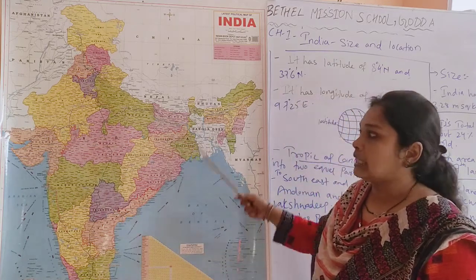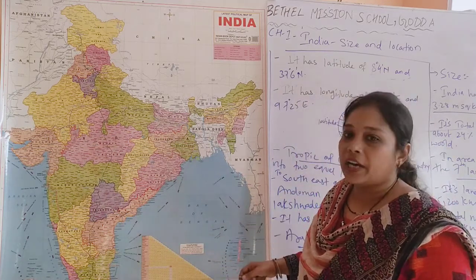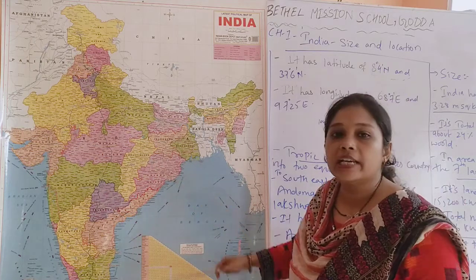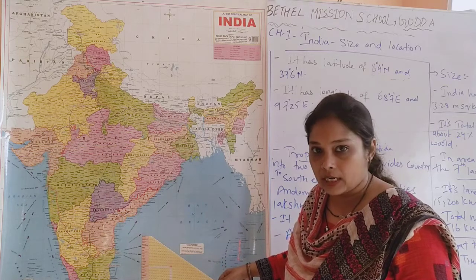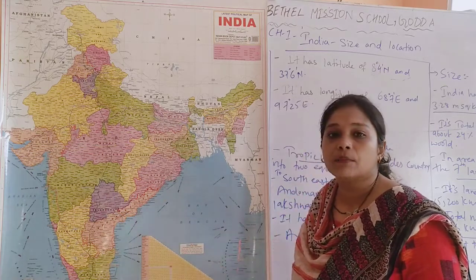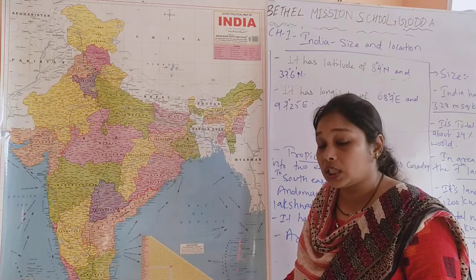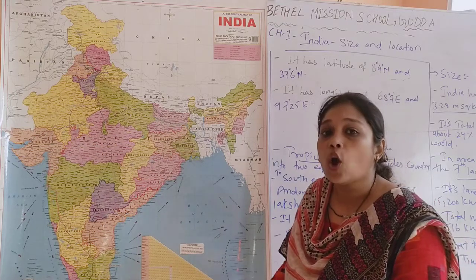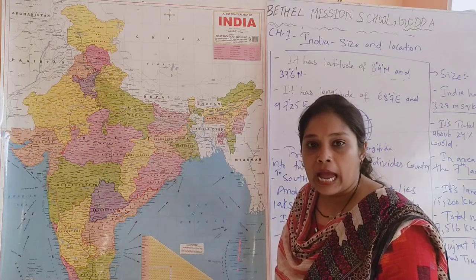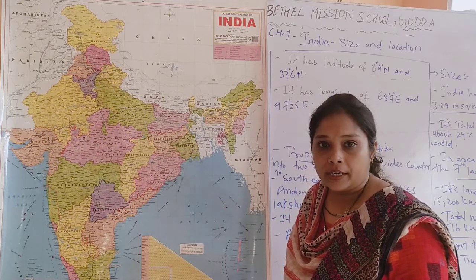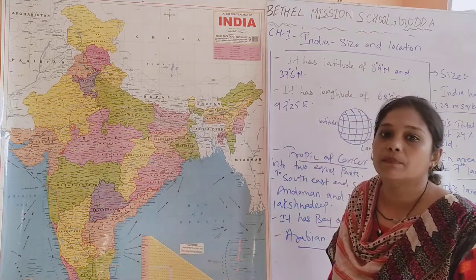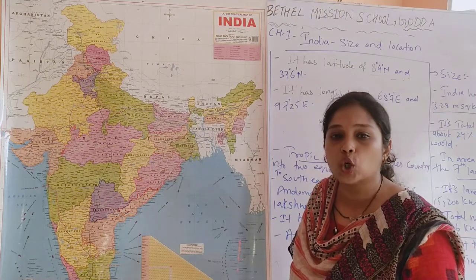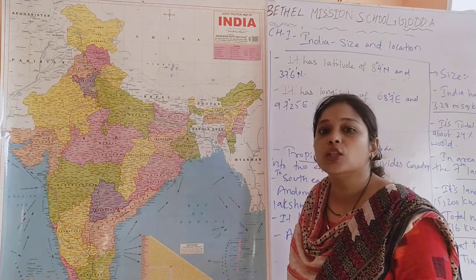So over here you can see that when we talk about India, this is the geographical division of India. The Tropic of Cancer divides India into 2 equal parts, and in the southernmost part of India we have all the seas and oceans of India, and we have all the islands of India. It lies in the south-eastern and south-western part. So in the southernmost part of India, we have the mainland of India. Mainland means all the seas, oceans and islands which we have in India.